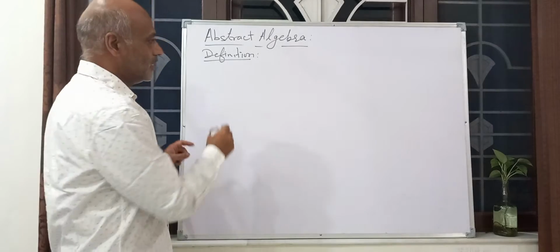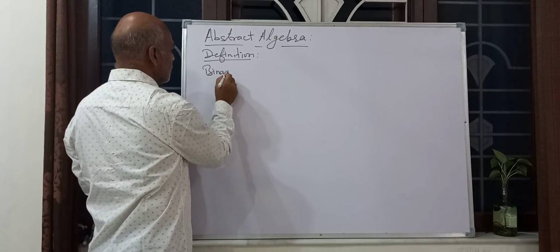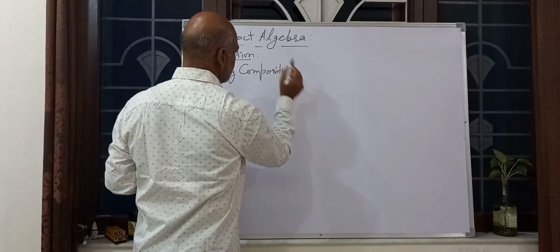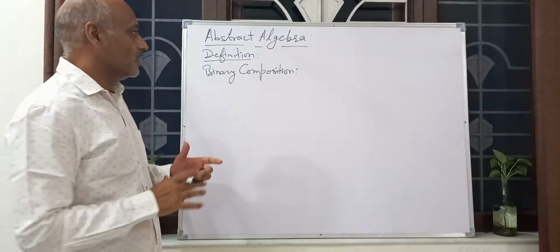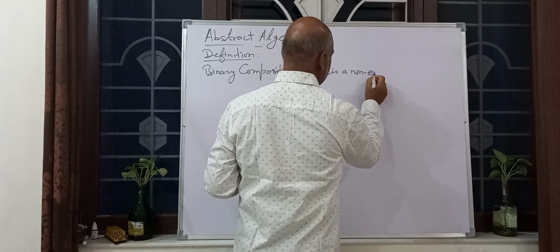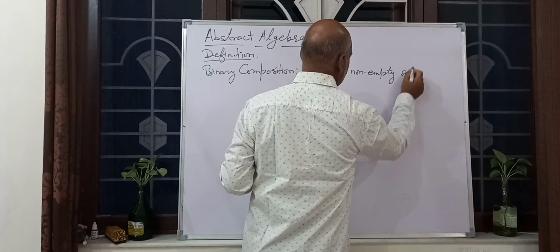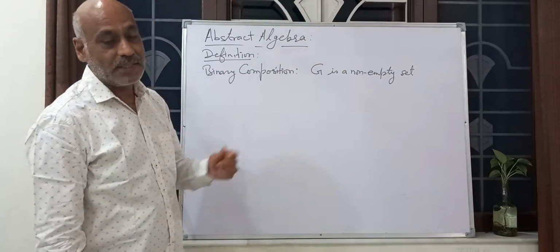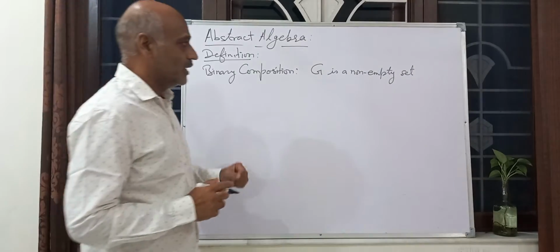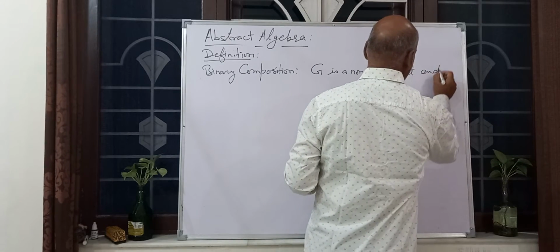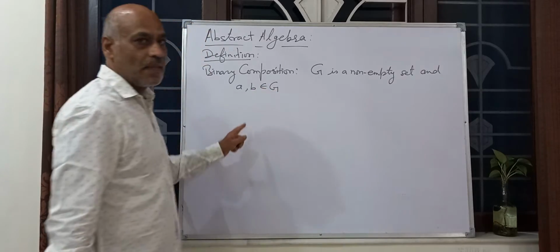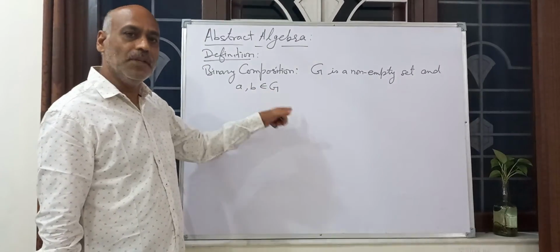First is binary composition. Binary composition means, suppose G is a non-empty set, with at least one element in G, and A and B belong to G. Or we can say A belongs to G, B belongs to G.